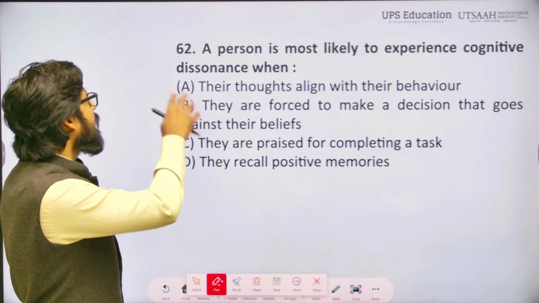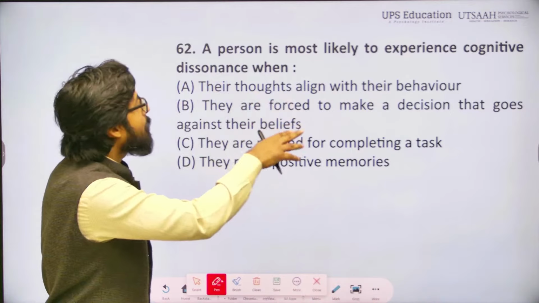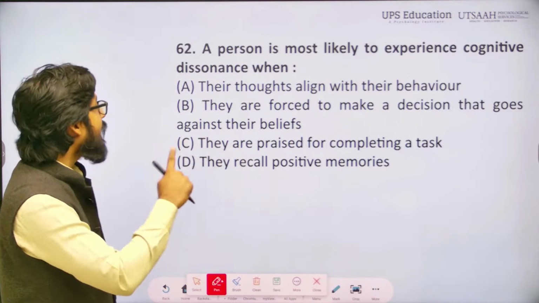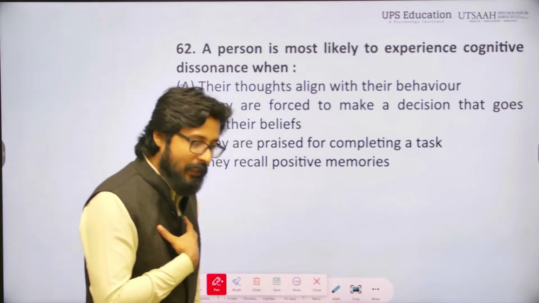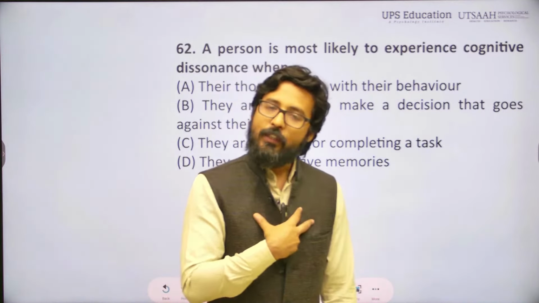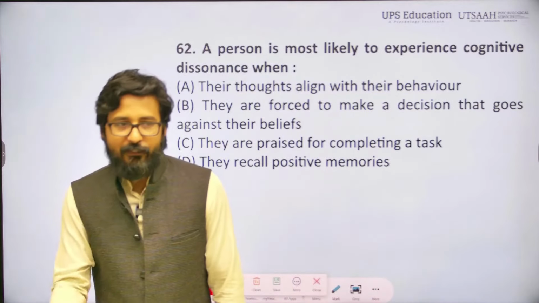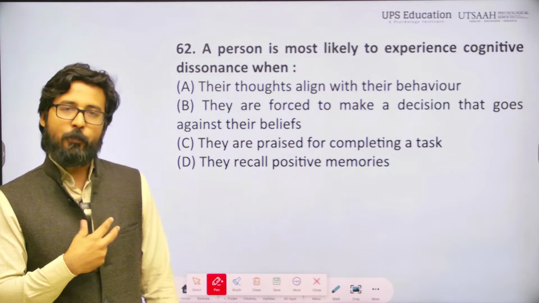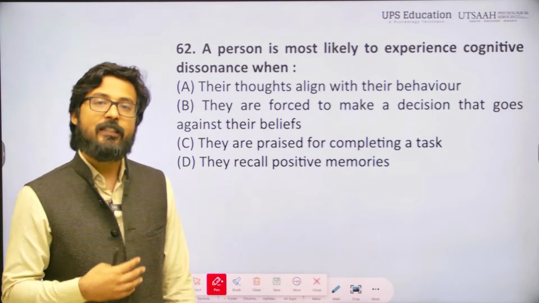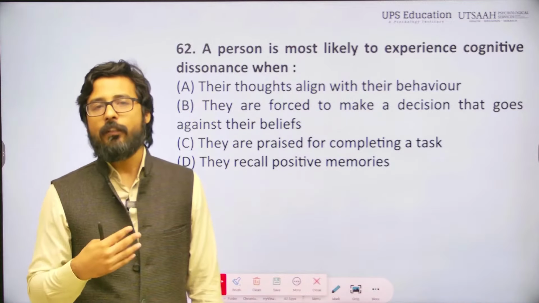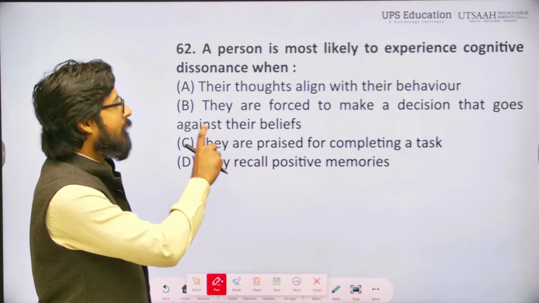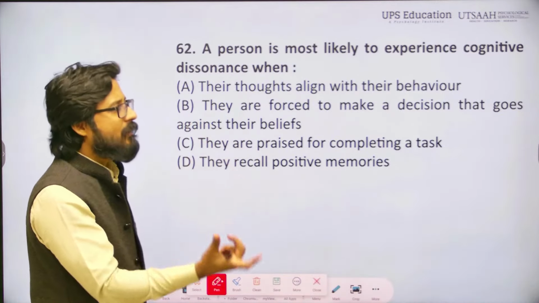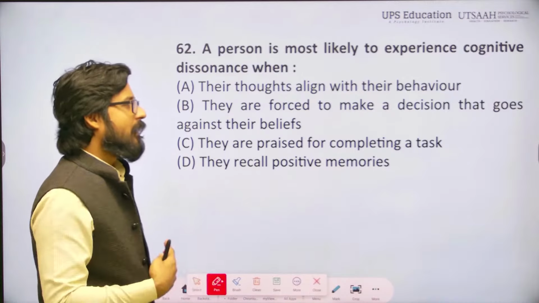Option B. So if I have a belief, I am strongly believing something, but if another individual, maybe someone in authority, maybe a family member, maybe friends, forces me to behave in such a way or make a decision in such a way that is against my belief, we can say that will be cognitive dissonance, and in cognitive dissonance the individual feels that dissonance.